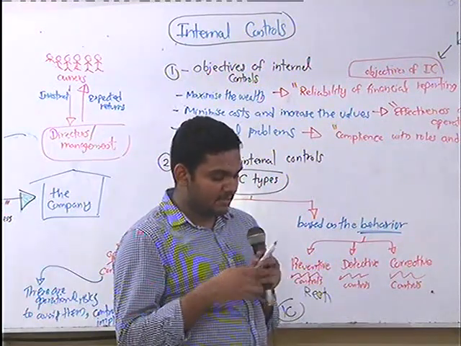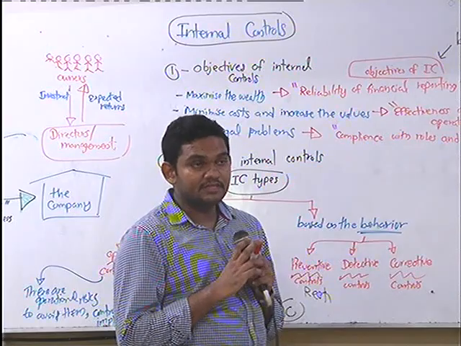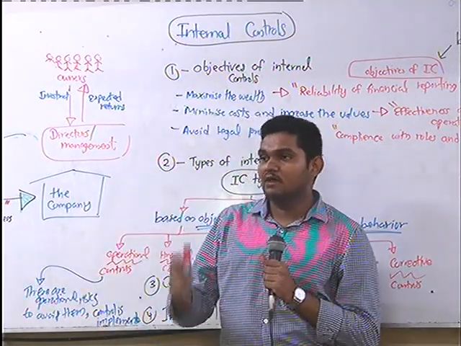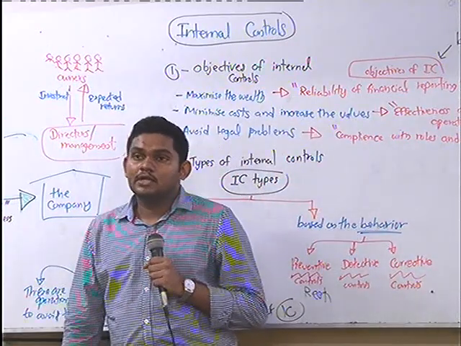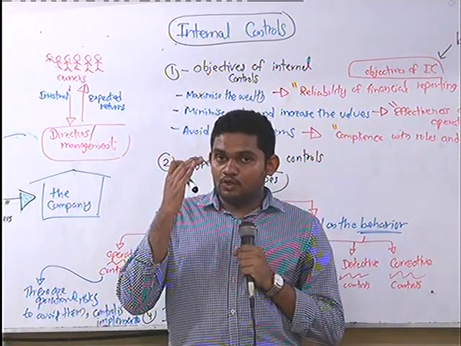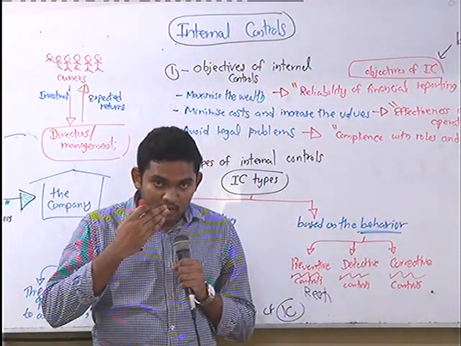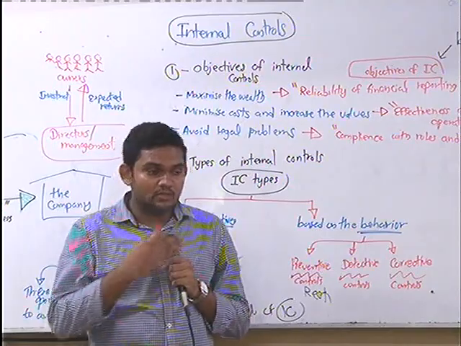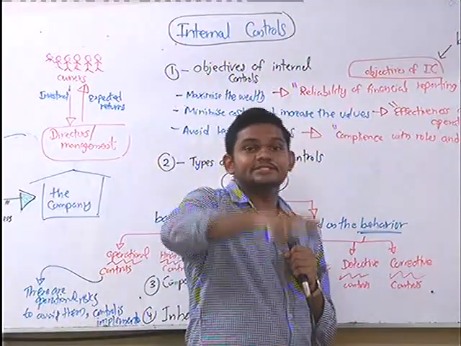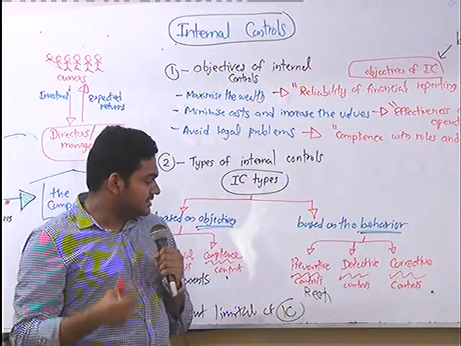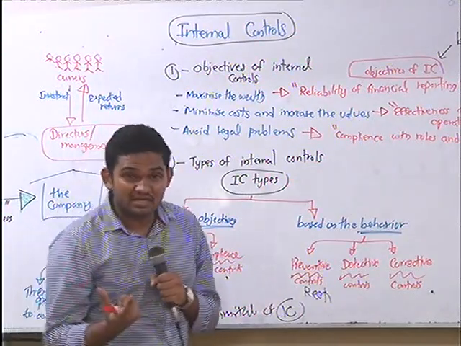Let's say you are having some washing machines within your garment. Washing is another process in a garment. So they have washing machines, right? To prevent water wastage, what can they do? They can take the dirty water out, recycle it, and use it back. That's a preventive control, to prevent wastage.